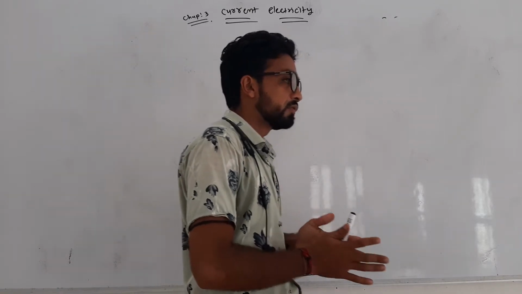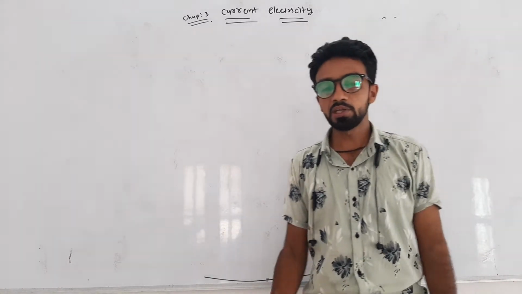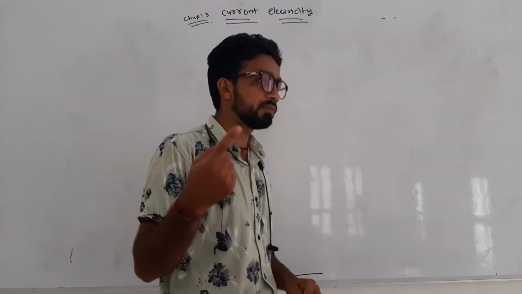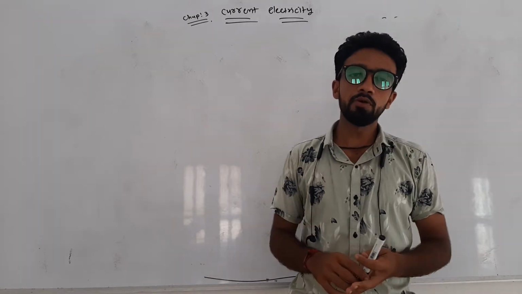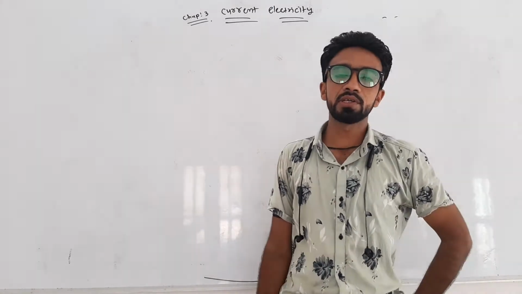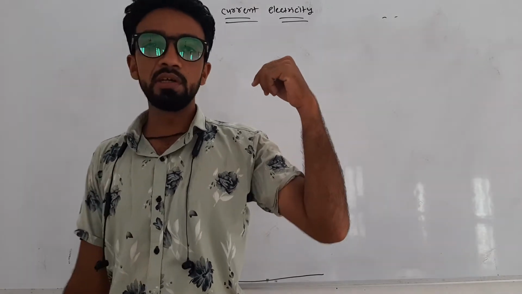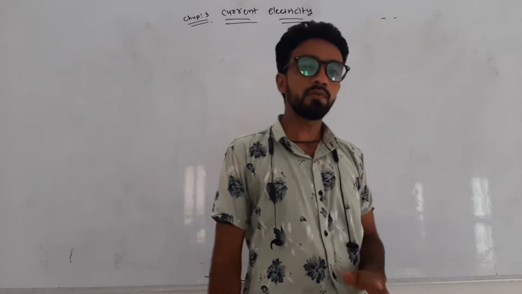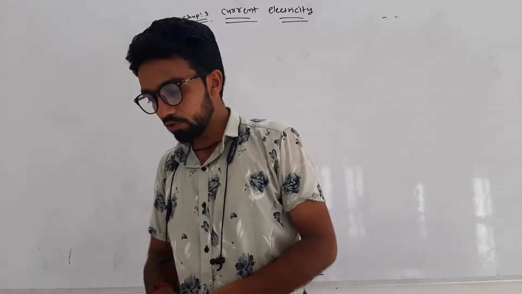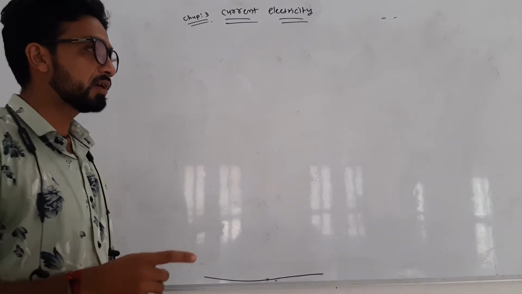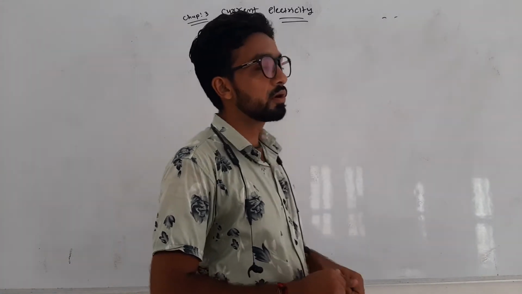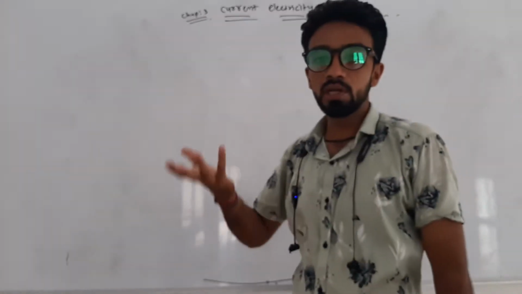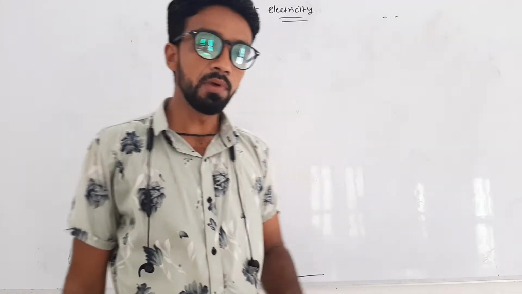The branch which deals with stationary charge is known as electrostatics. Chapters one and two are based on electrostatics. Now, current electricity is the branch which deals with charge in motion with constant velocity. And one more branch deals with the motion of charge with acceleration, that is electromagnetism.